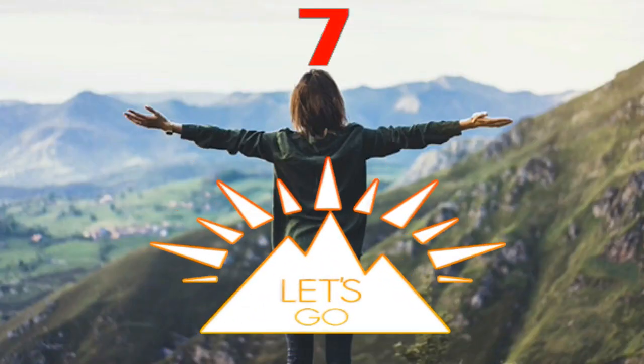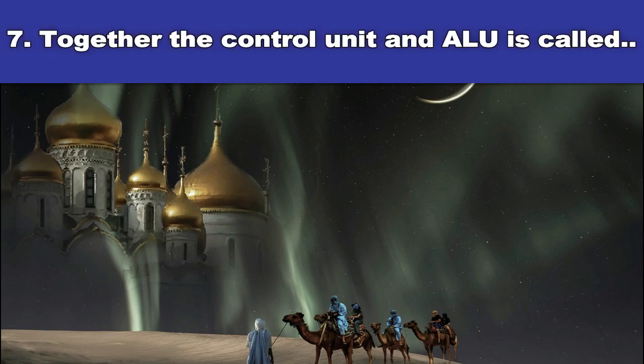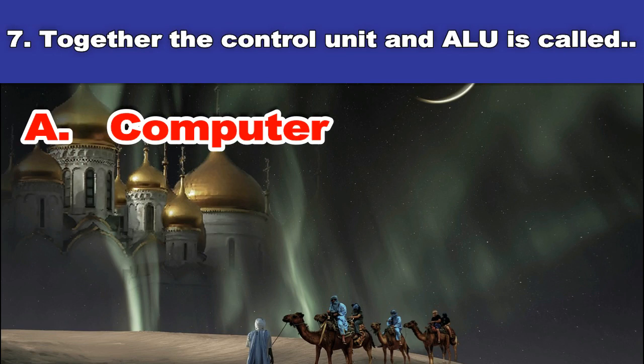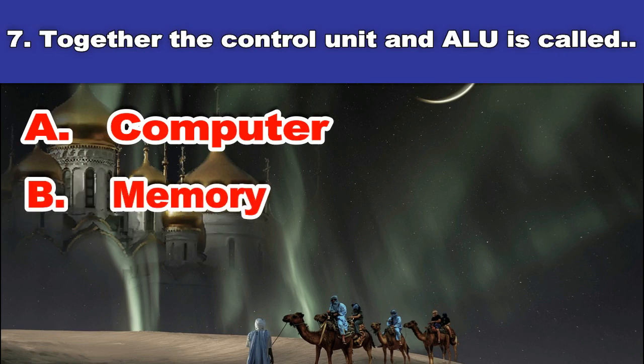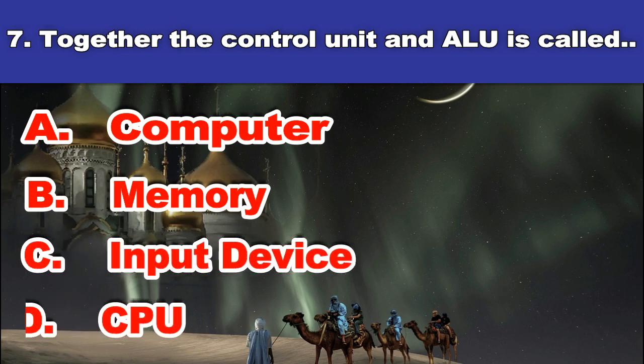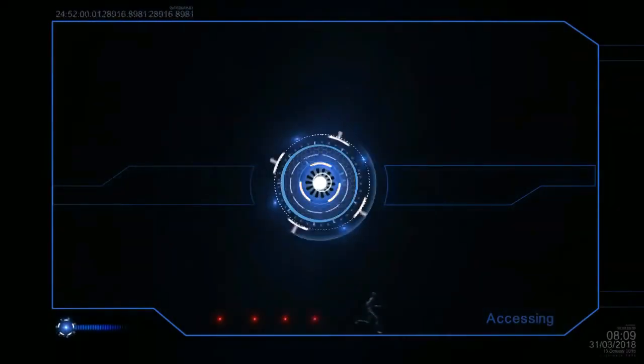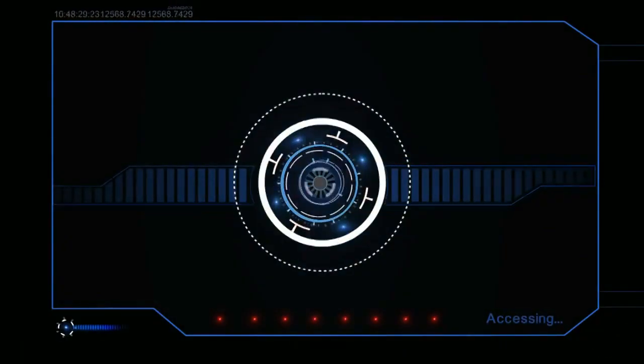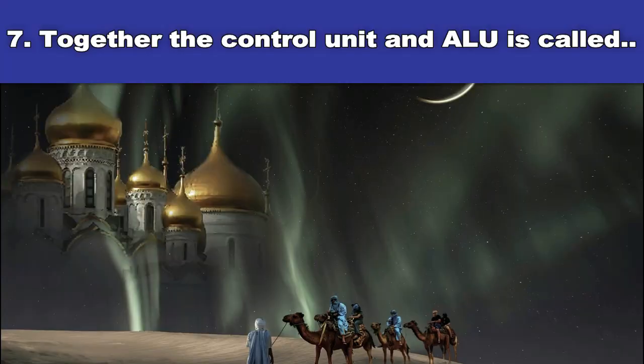Seventh question. Together the control unit and ALU is called: A. Computer, B. Memory, C. Input device, D. CPU. And the answer is CPU.